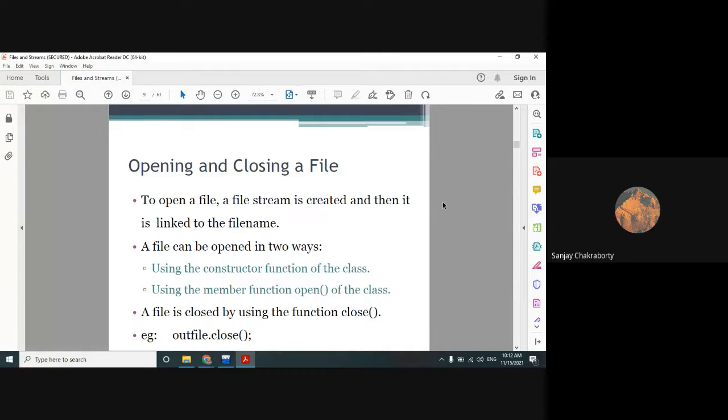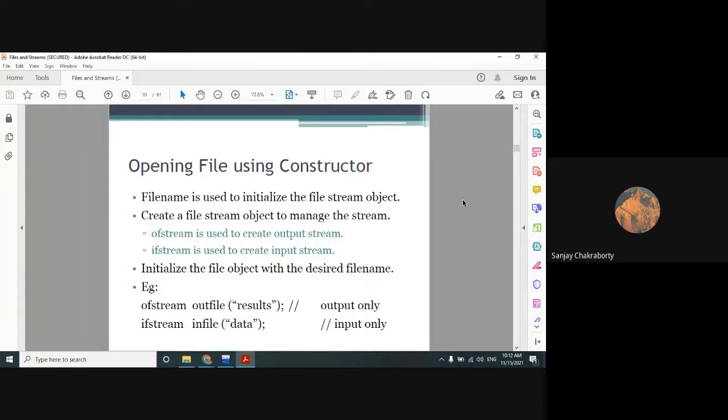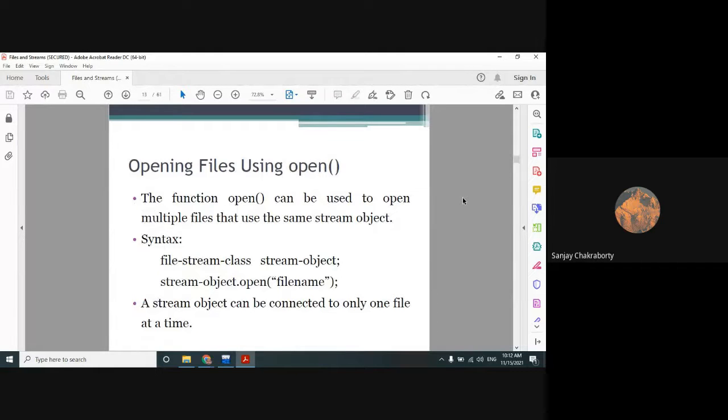Now, in the previous class, I already showed you in code how we open or close a file, a text file, or a general file, by using a constructor method. So today I would like to show you how we can open a file using the open method. This open method is the most widely used, or you can say more popular, method compared to the constructor method. You can use the constructor method, it's your choice, but the open method is more frequently used.